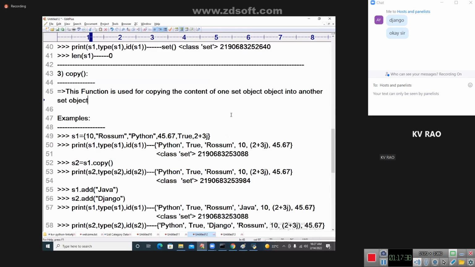That is nothing but implementing shallow copy. Okay, fine. Sir, what is the syntax here? Set obj2 is equal to set obj1 dot copy.